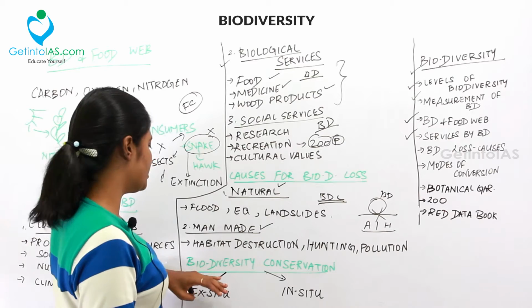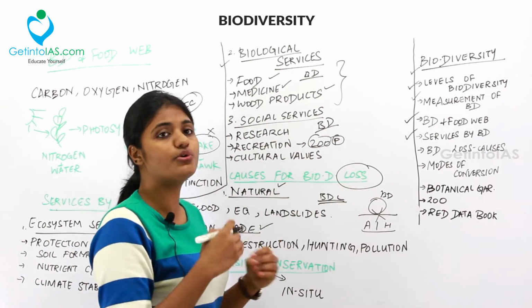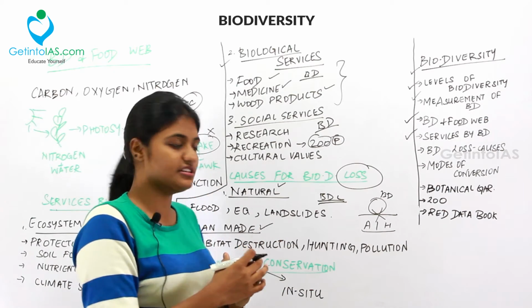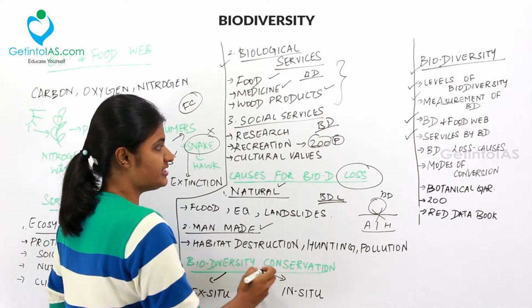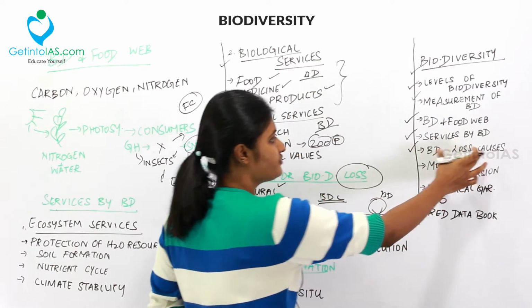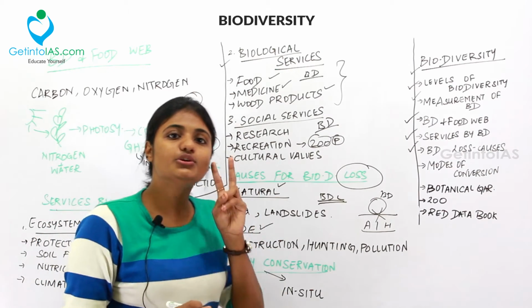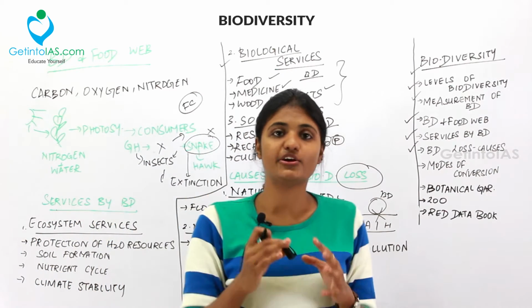And then moving to the biodiversity conservation. So there is a loss happening here, right? So how do we conserve our biodiversity? So this is the biodiversity conservation. So we have done with biodiversity loss, that is the causes for the losses, and then now we are going to the conservation. So there are 2 types of conservation in biodiversity.